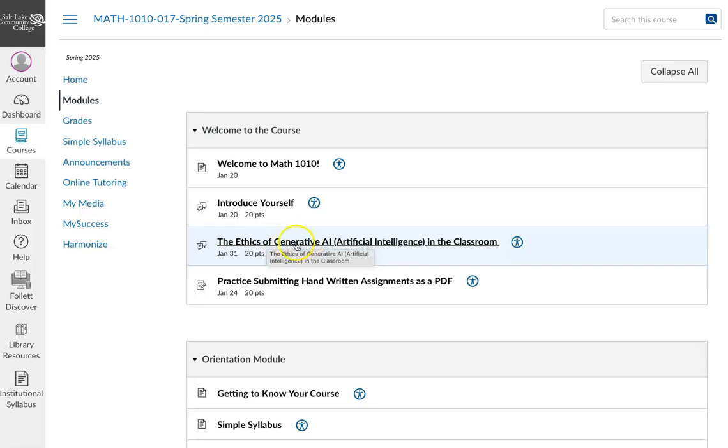And this one, the ethics of generative AI, is something that I'm just curious about with you. So please fill that out, and that's an assignment that I would like to have completed. It's not a math thing, but it's very interesting for me to see your thoughts there. And this practice submitting handwritten assignments as a PDF is a really important assignment to make sure that you finish and you know how to do.